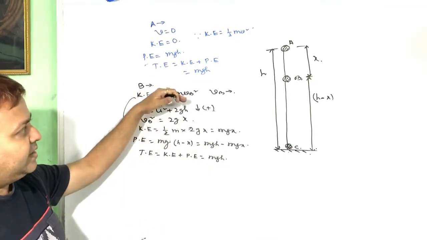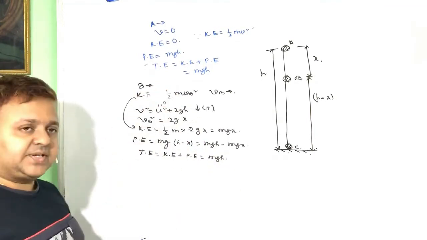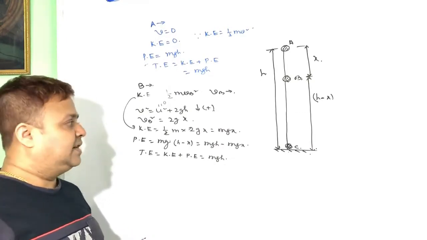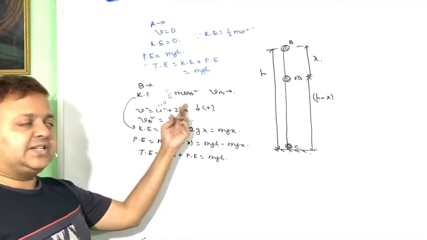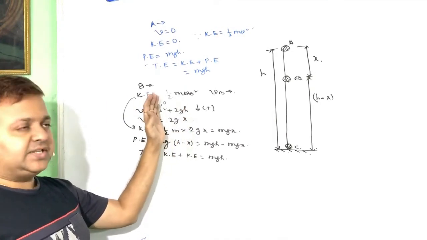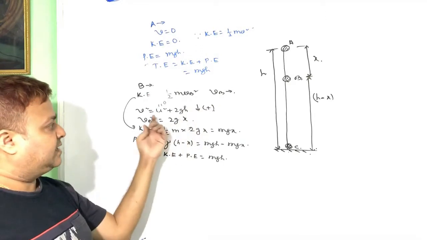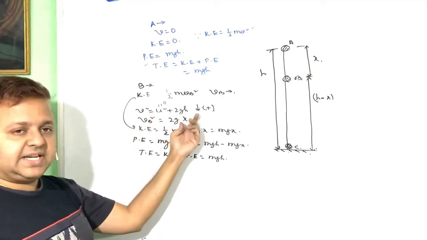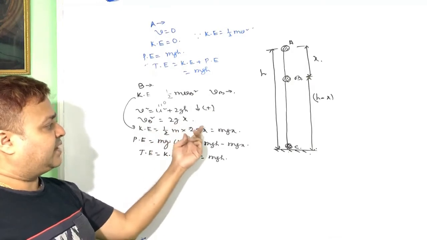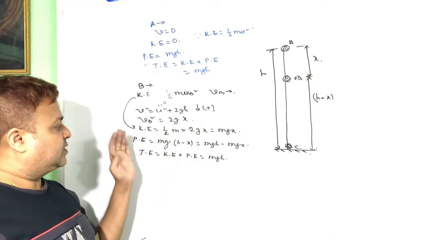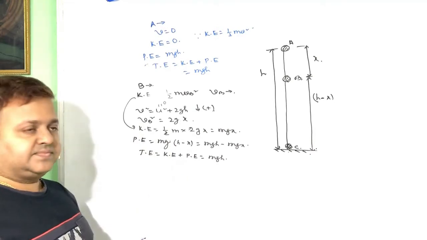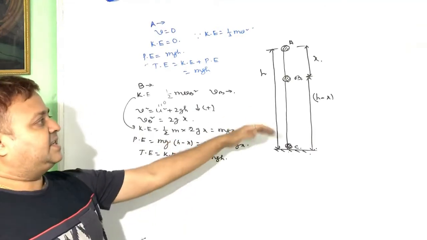At point B, what is the kinetic energy? Half mv square, where v is the velocity at point B. We can find the velocity at point B from the equation v square equal to u square plus 2gh. It is dropped from a height h, so the initial velocity is 0. And after traveling x height, v square at point B is 2gx. So the kinetic energy becomes half mv square, that is mgx. So the total energy becomes this one. Potential energy is mg into h minus x.